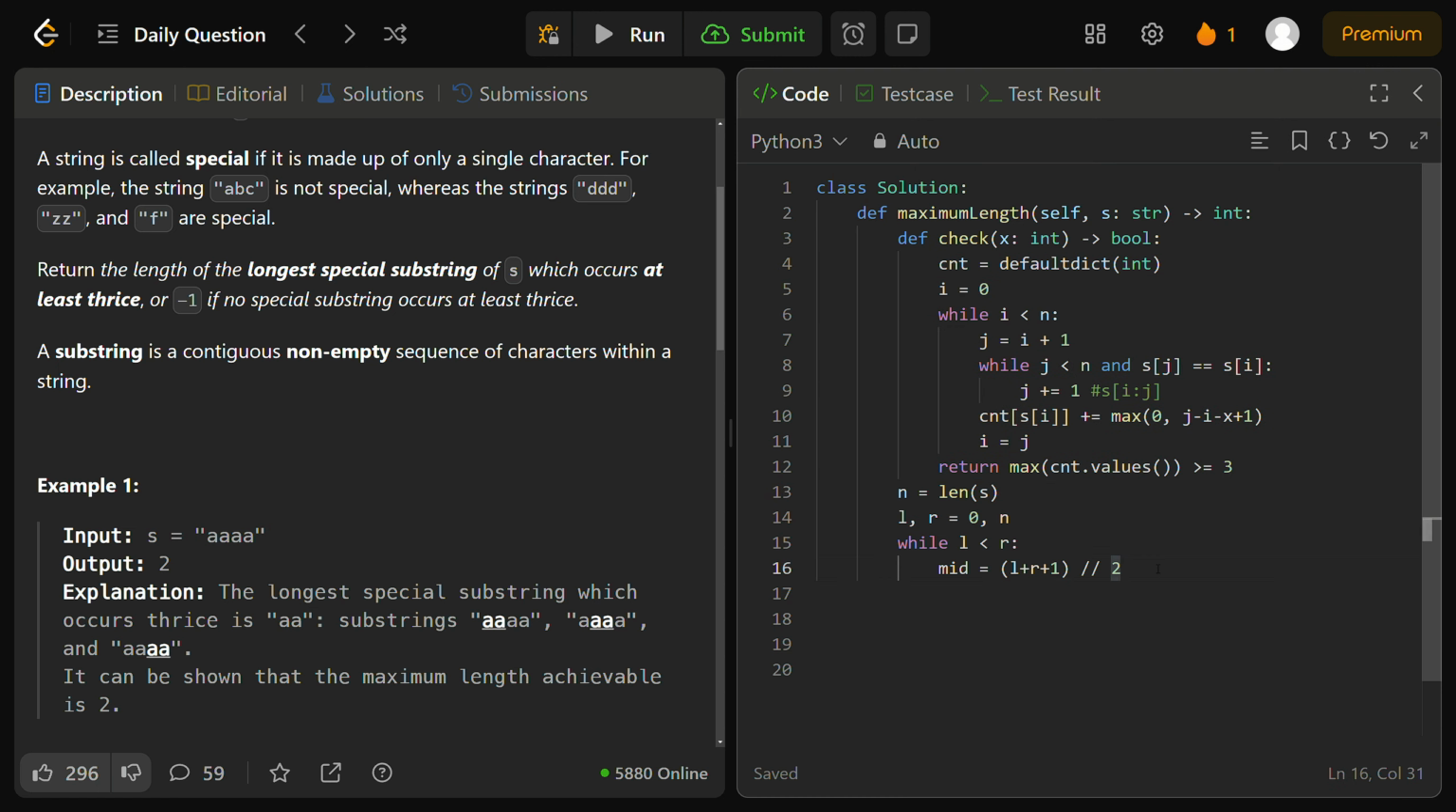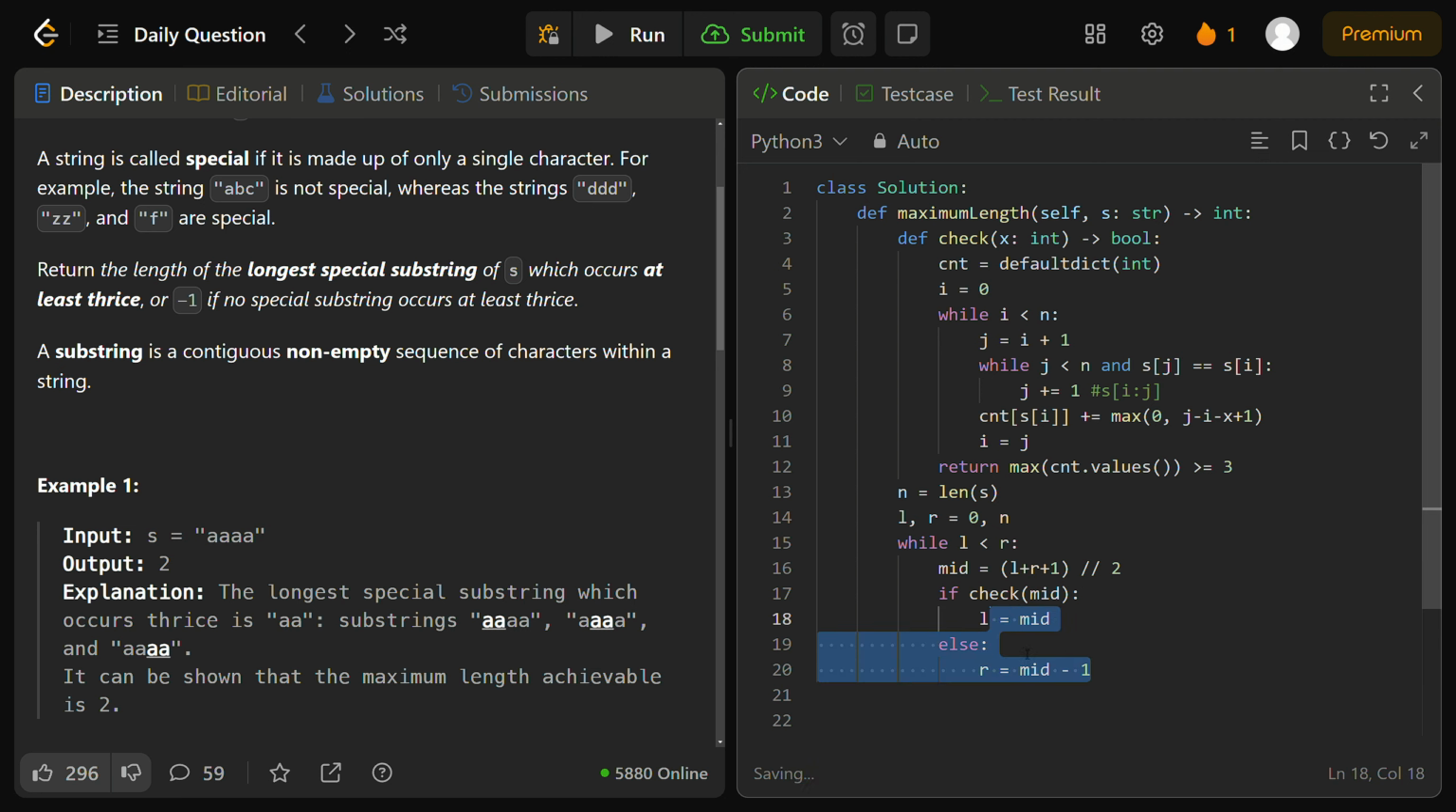Once we've initialized mid, if check at mid is true, meaning it has an occurrence greater than or equal to 3, we want to set L to be mid. We increment L to be the middle index and search in the right half. However, if check at mid is false, it does not have an occurrence of 3, we want to update R to be mid minus 1, going to the left half.